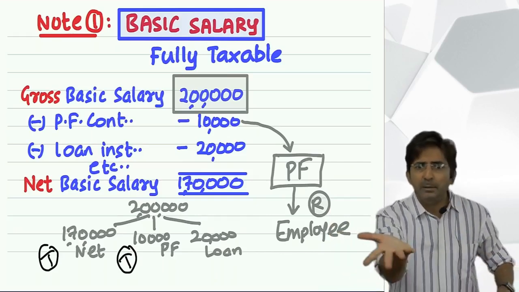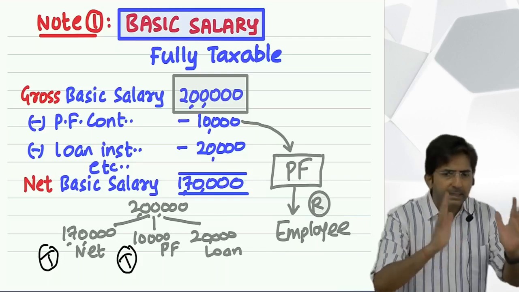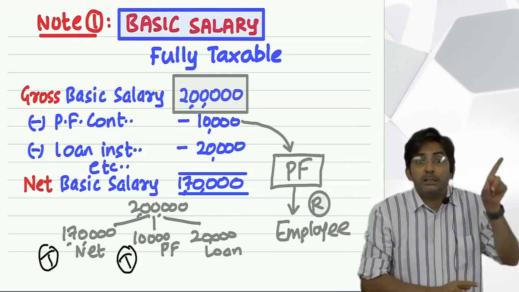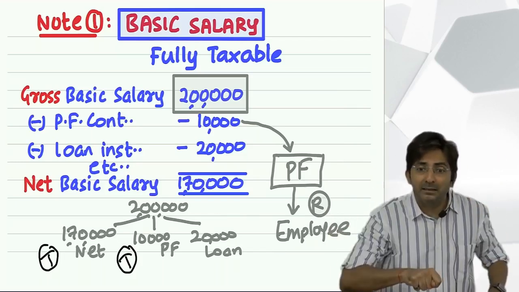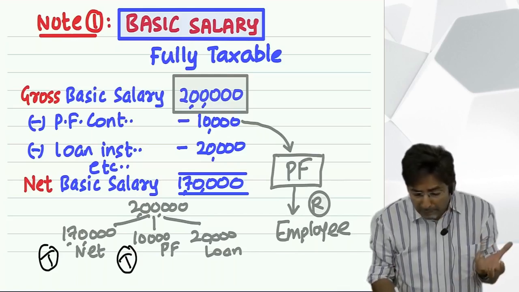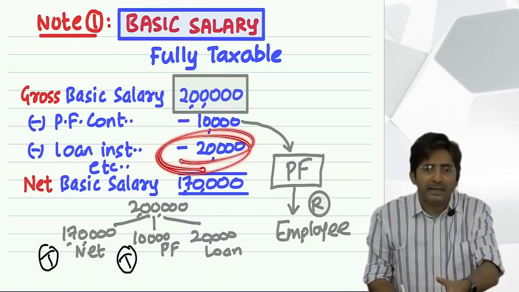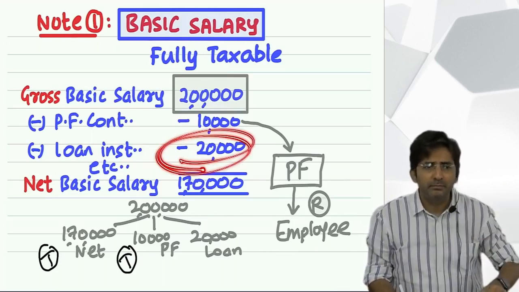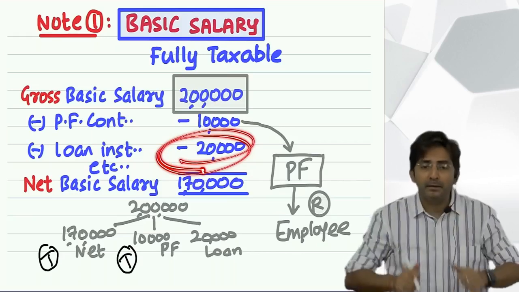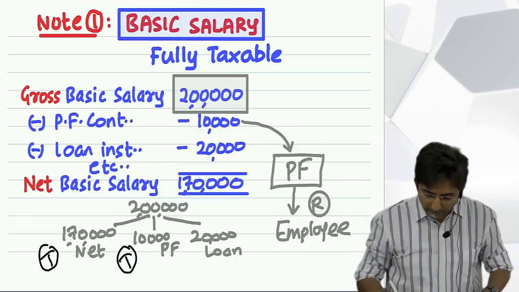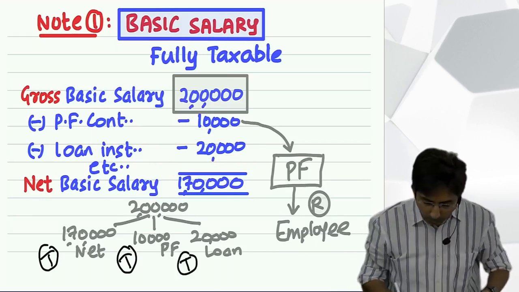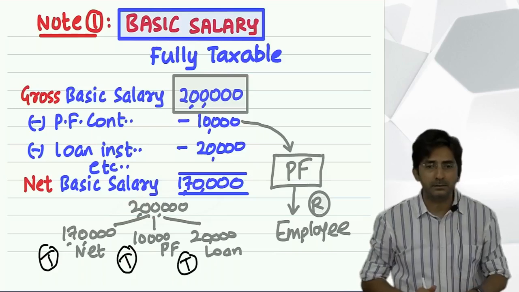Loan is income or liability? Liability. Is it coming in income statement or balance sheet? It's a balance sheet item, it's a liability. And because it was a liability, you didn't pay tax. But now at least you pay. Now if you say, no, I am not getting this 20,000 in my hand, you are not getting, but you already enjoyed. But you didn't pay tax earlier because it was a liability earlier. Now you pay. In short, even this 20,000 should be taxed. That means the full 2 lakhs should be taxed on gross basis.